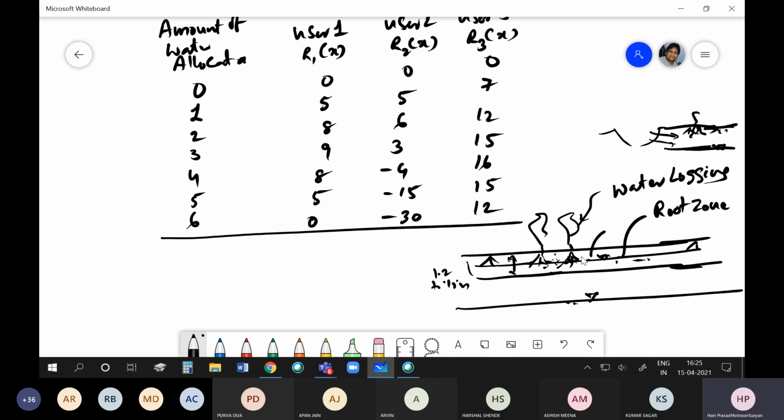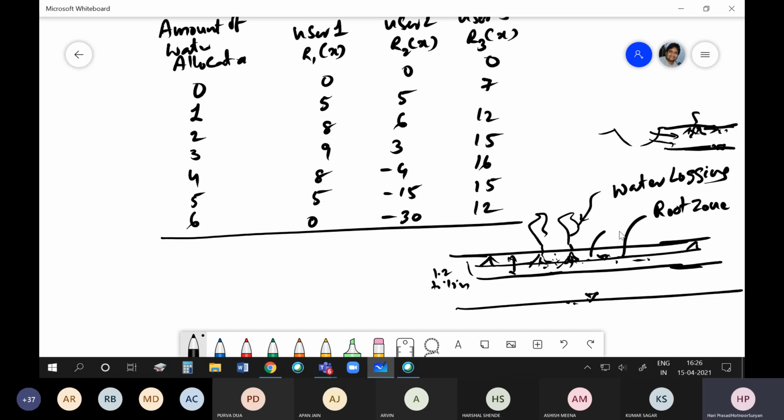So if you are giving more water, there is a possibility that the water table comes into the root zone. This is the major problem nowadays faced by Punjab farmers, especially farmers whose fields are very near the big canals, Bhakra Nangal canals, the main canal and the distributaries.